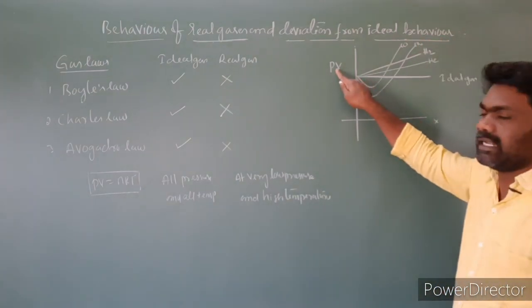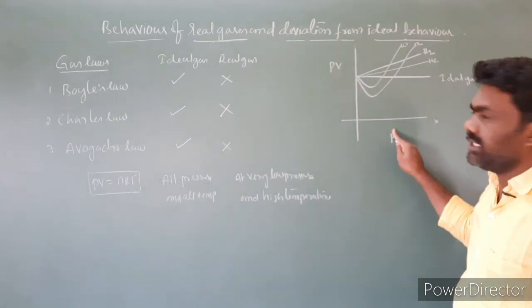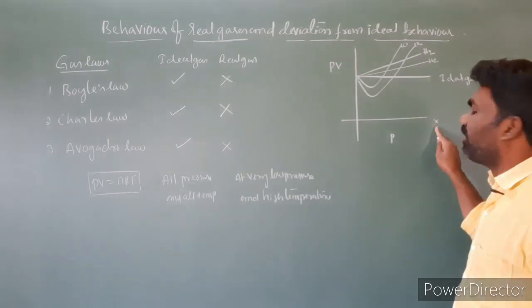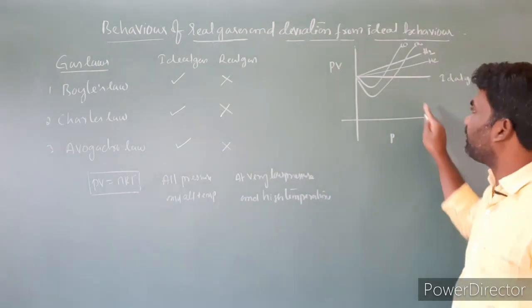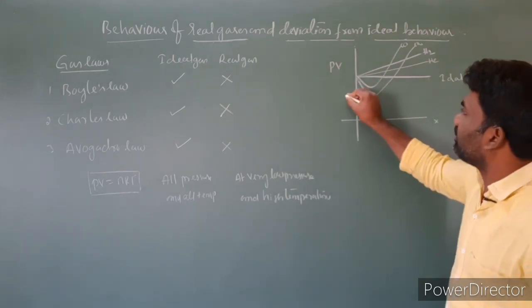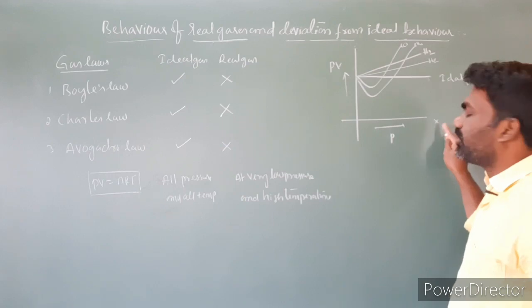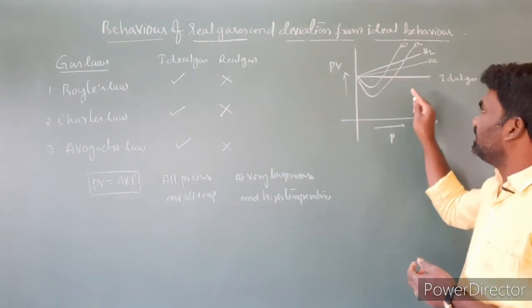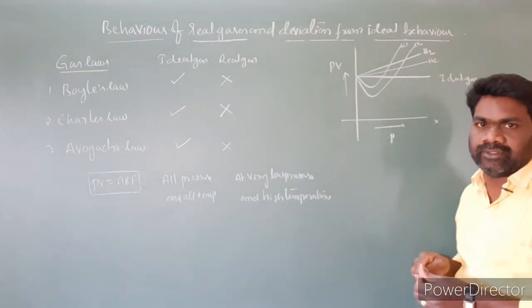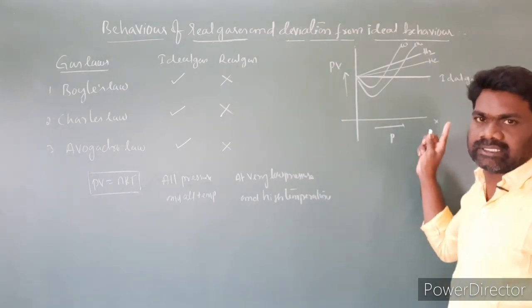In the case of ideal gases, the plot of PV versus P is a straight line parallel to the x-axis. But in the case of real gases, the plot of PV versus P is not a straight line parallel to the x-axis. It shows a significant deviation. That means the real gases do not follow ideal gas behavior.